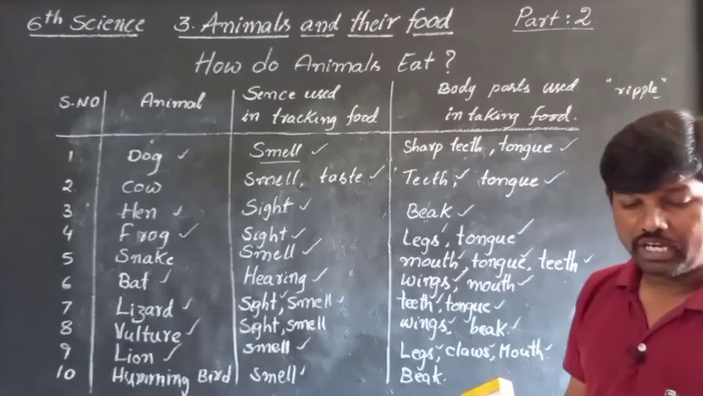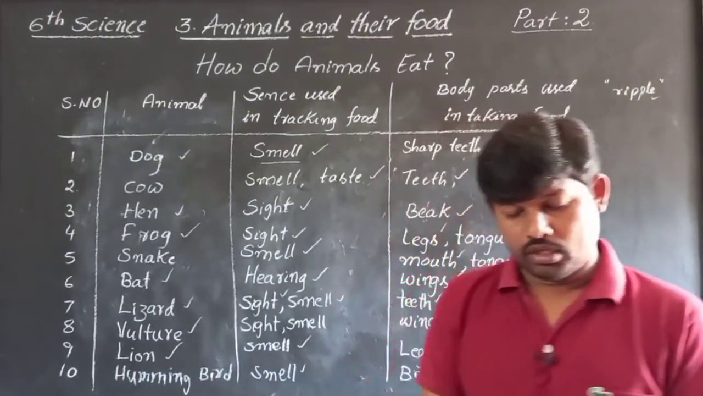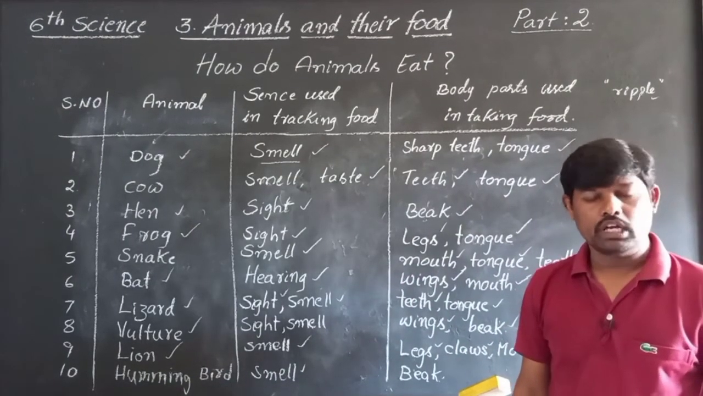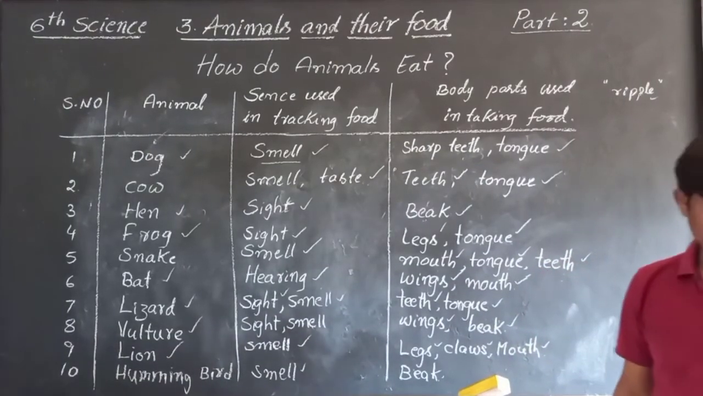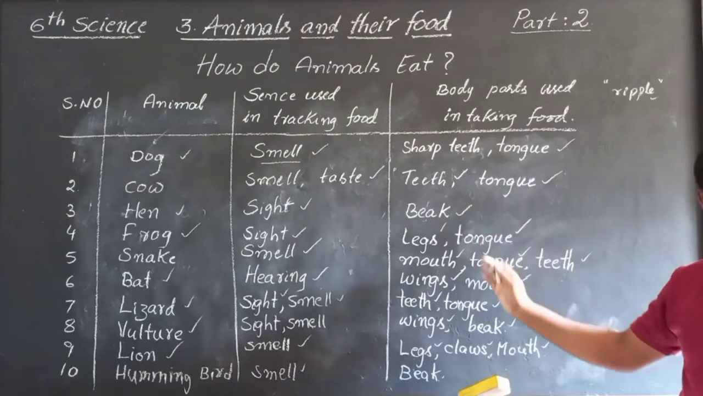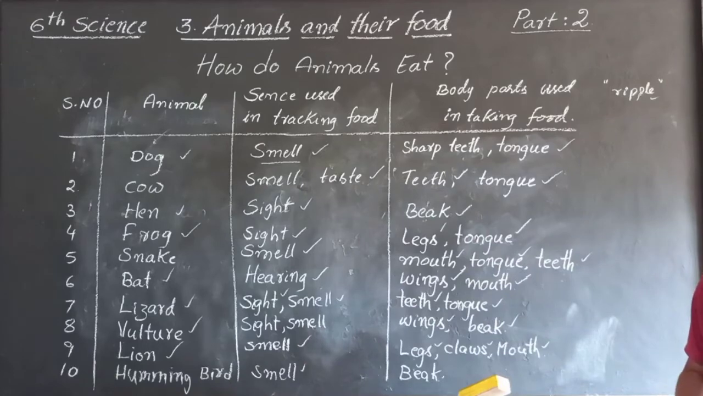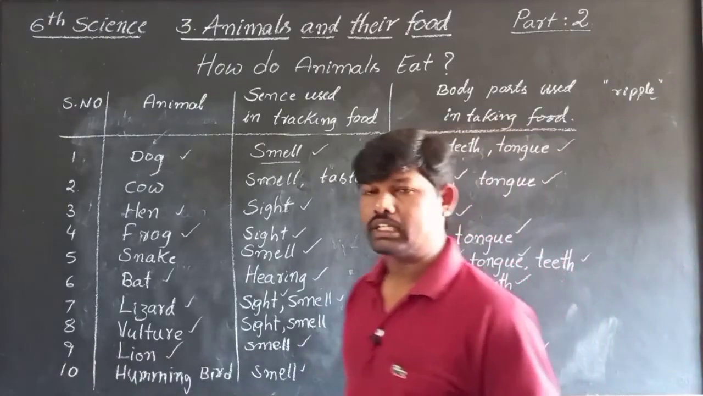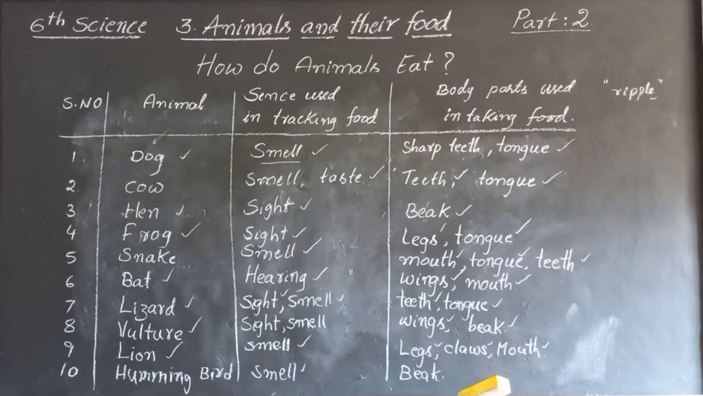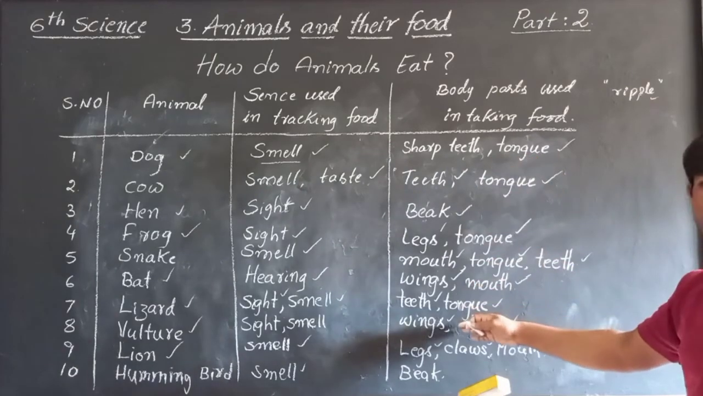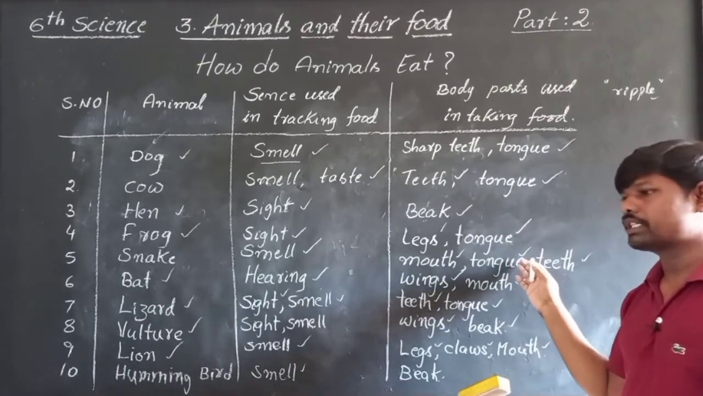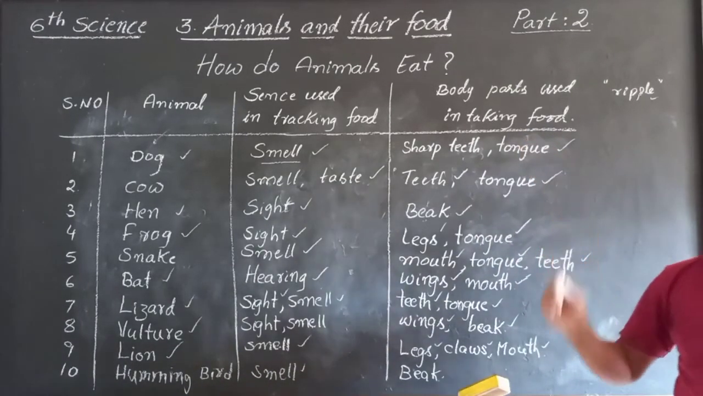Okay. So now we have some questions. From table 2, we came to know that animals have specialized parts of the body for their food collection. So there are specialized parts for collecting the food. So now, do all the animals use similar parts in taking in food? If you observe, are all the animals using similar parts or different parts? They are using different parts. Different animals use different body parts to collect the food.